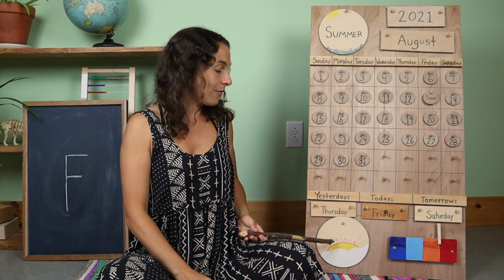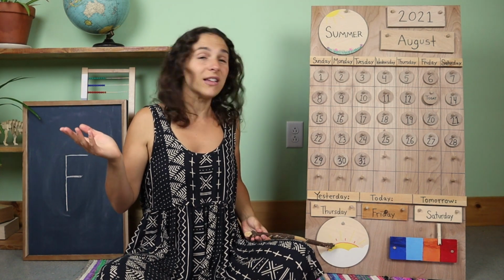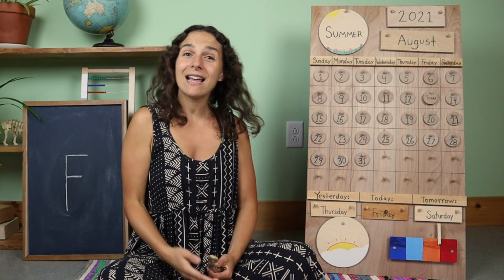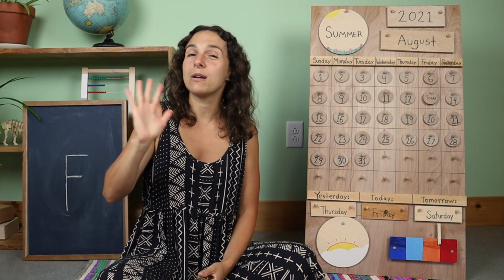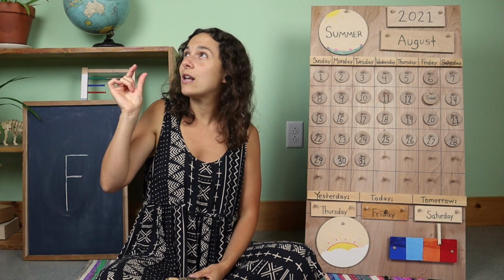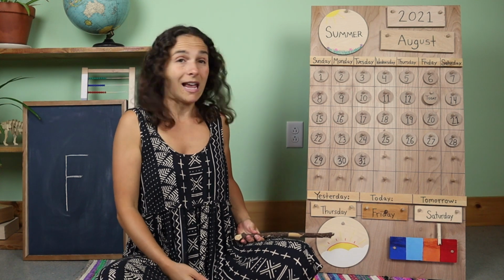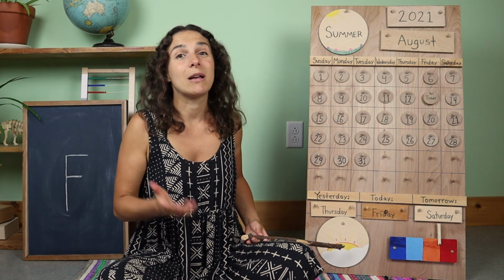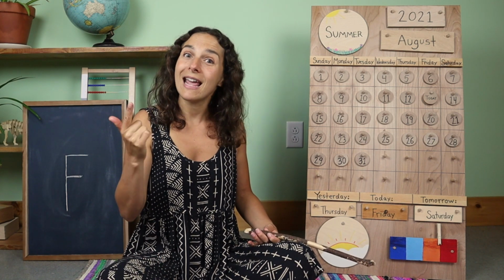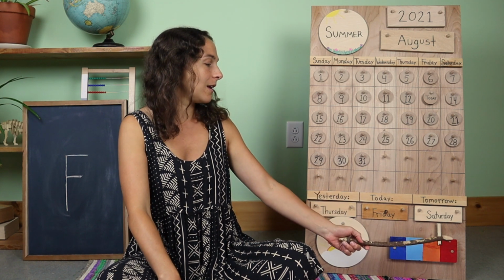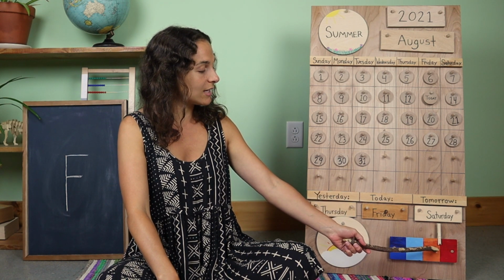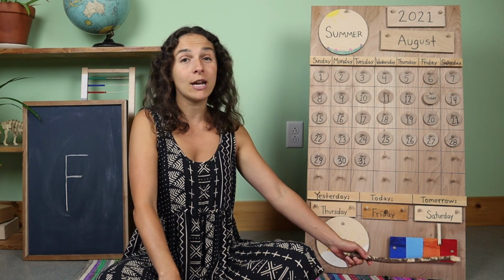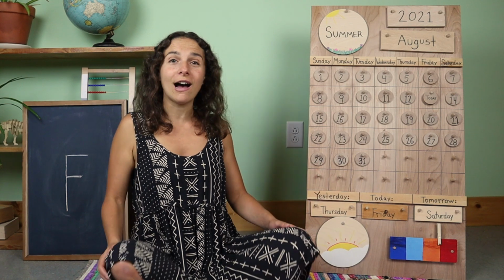Right now, where I live, I have a picture of the sun shining through the clouds because when I look outside of my window, that's exactly what I see. But today it's mostly cloudy with a little bit of sun poking through. I actually don't think that I've changed this picture all week on my calendar chart because all week it has been both sunny and cloudy at the same time. But my temperature chart today is right between orange and red because today it's pretty warm outside, almost hot.